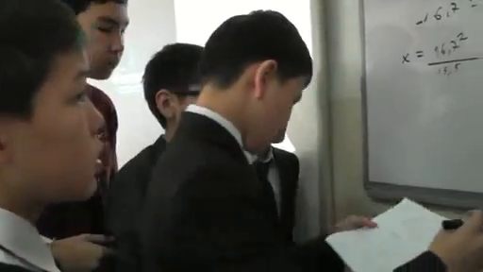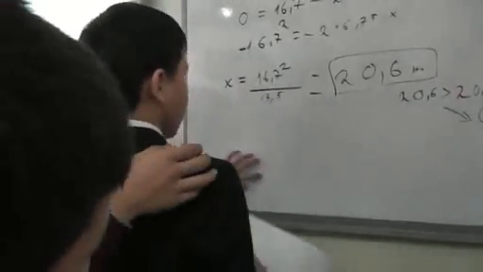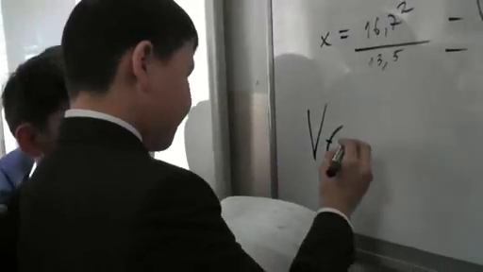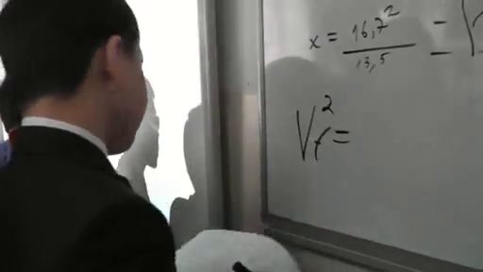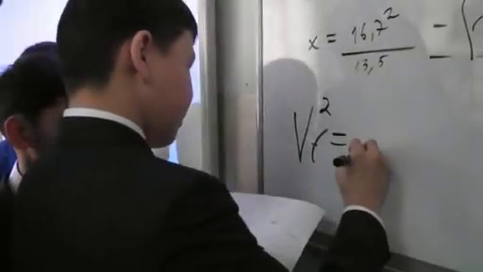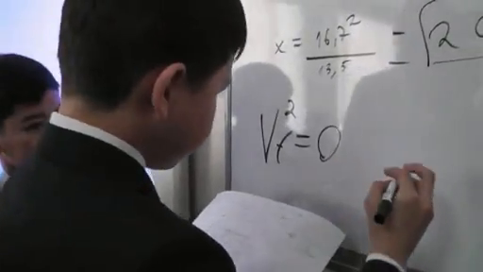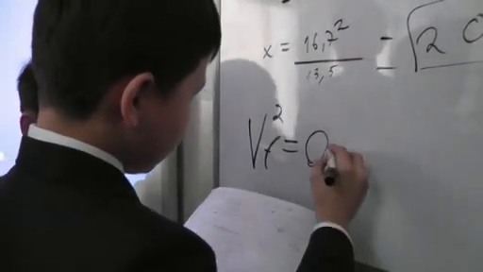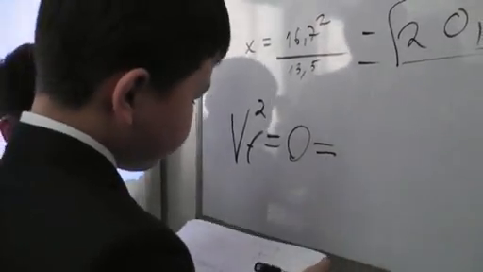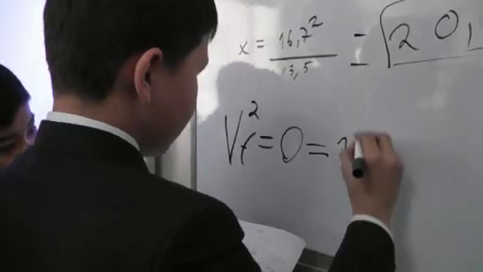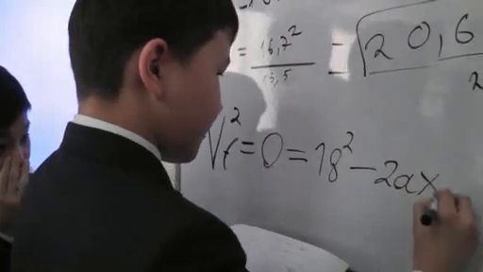The result of the second one. Just write it here, please. Write velocity in the square equal to 0. Okay. Just substitute. What do you know? 0 equal 18 in the square and minus 2ax.